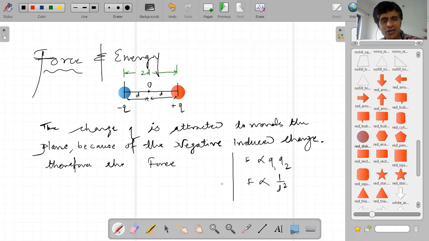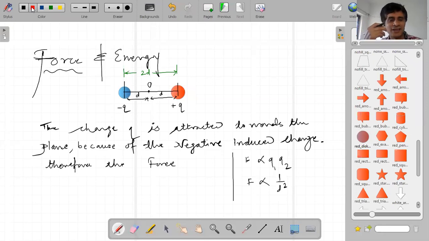But what is the distance between plus Q and minus Q from this diagram? Anyone? How much is the distance between minus Q and plus Q? Yes, 2d.